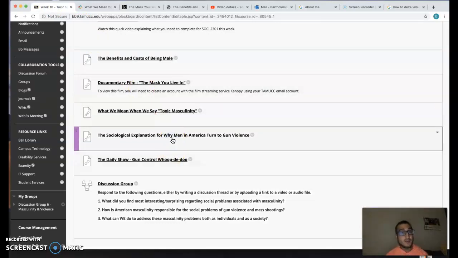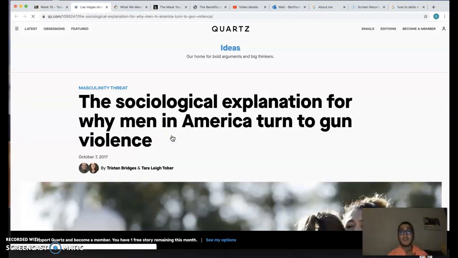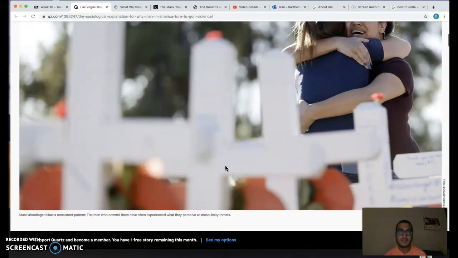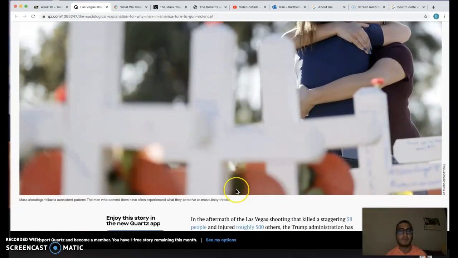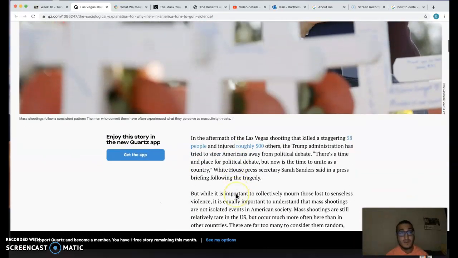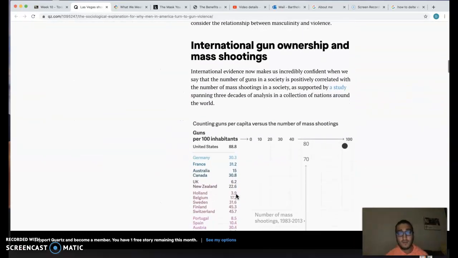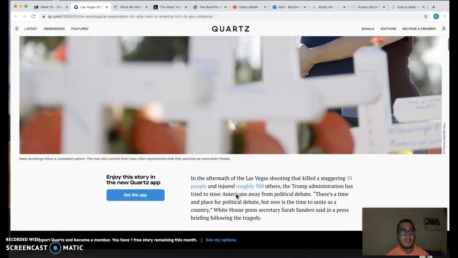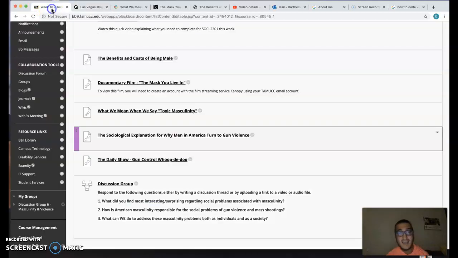The next reading, I think one of the most important ones, is a sociological explanation for why men in America turn to gun violence. As you'll see, a lot of the content we're viewing this week is unpacking this social problem of violence being associated with masculinity in our society today. This is a really good brief reading that explains the complexities of gun violence being associated predominantly with men and masculinity in our society.